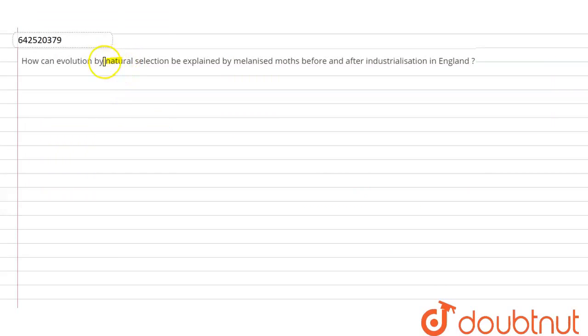Hello students, the question here says that how can evolution be explained by natural selection, taking the example of the melanised moth before and after industrialization in England. So let's compare before and after industrialization.